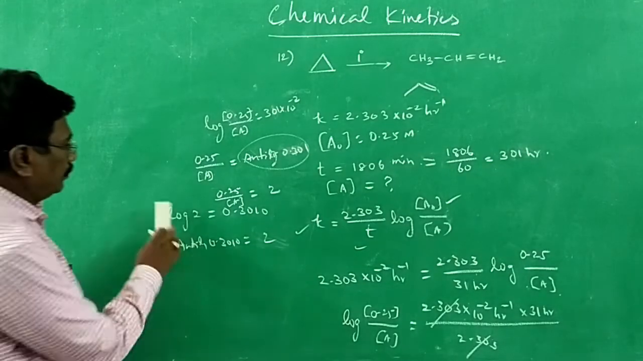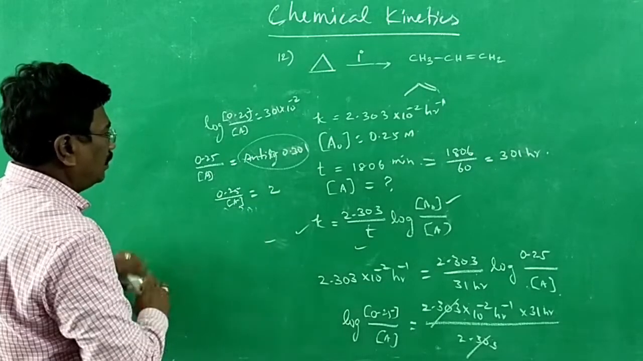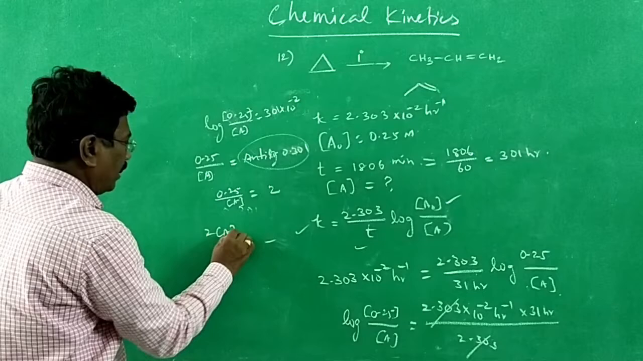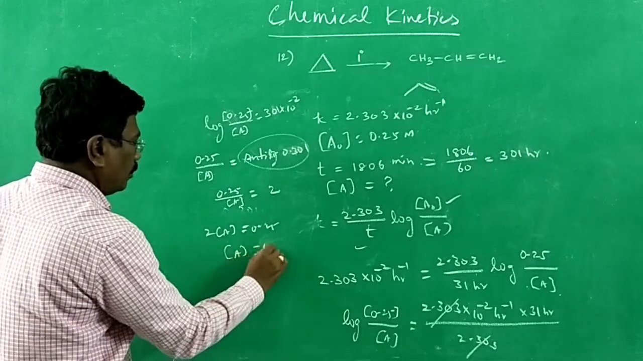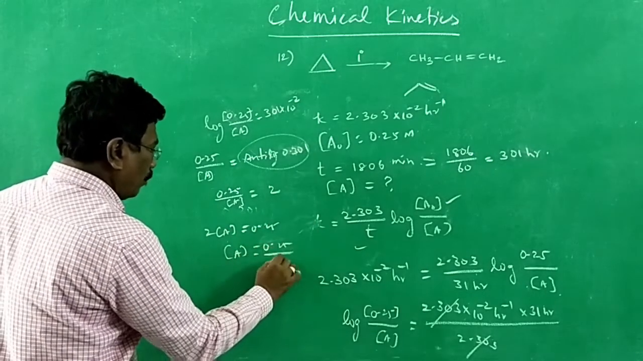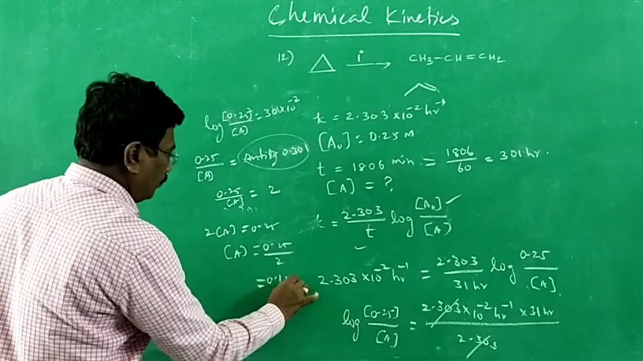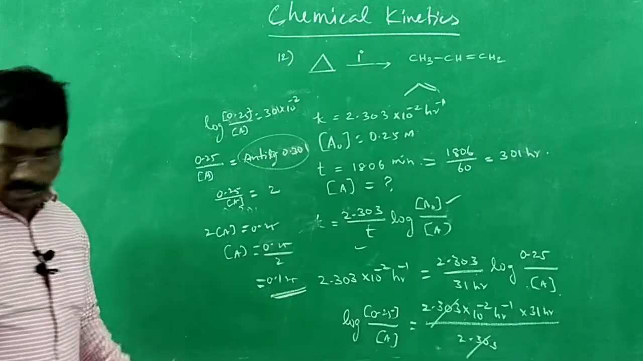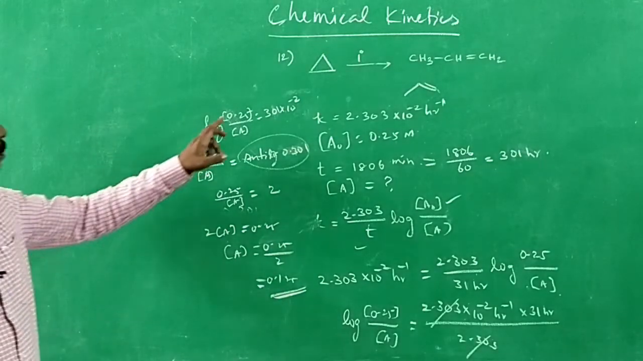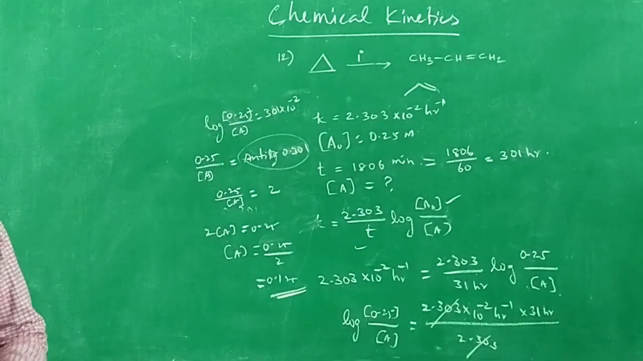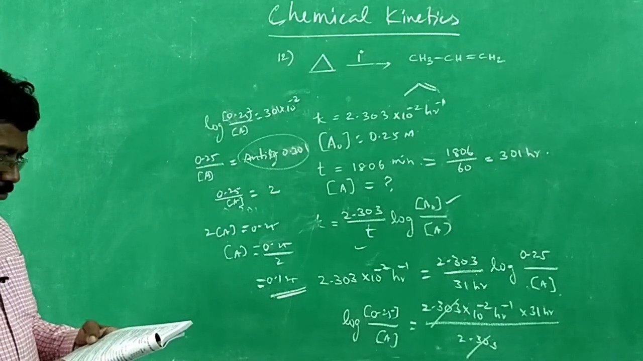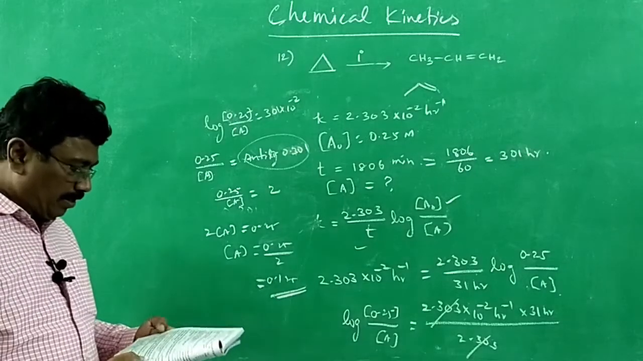Therefore, 2 into the concentration of A is equal to 0.25, or the concentration of A is equal to 0.25 divided by 2, which is 0.125. So the concentration of A is in mole per liter, therefore this should also be in mole per liter. Therefore the option is 0.25, option A. All right.